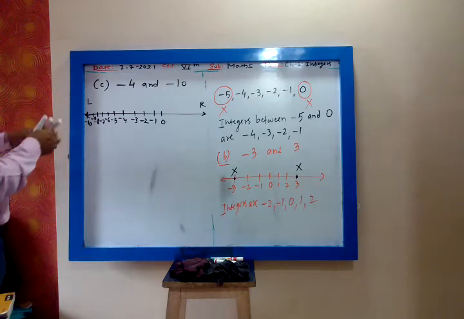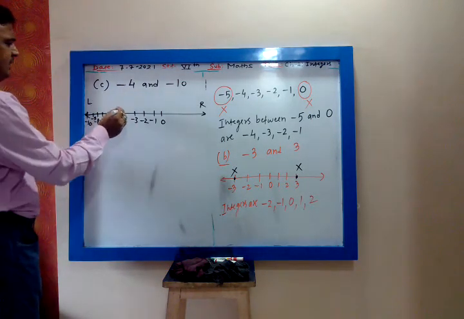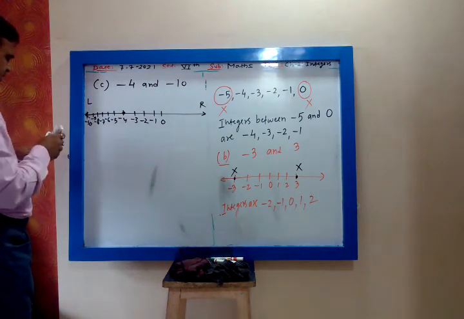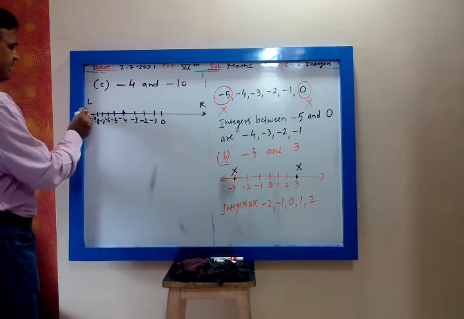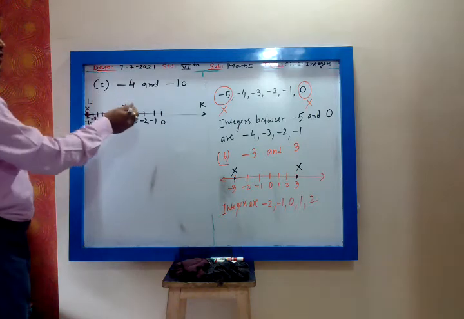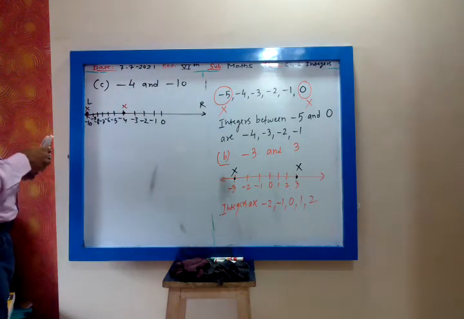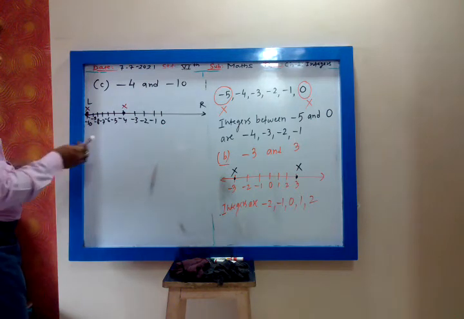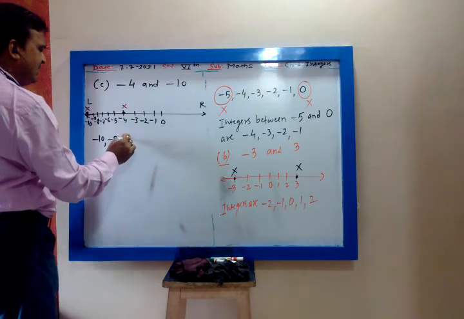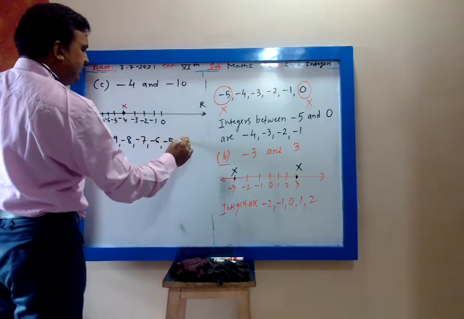Okay? Now between minus 4 and minus 10. This is my minus 4. Minus 4 and minus 10, we omit the end numbers. So what are the integers? Minus 10, minus 9, minus 8, minus 7, minus 6, minus 5, minus 4.